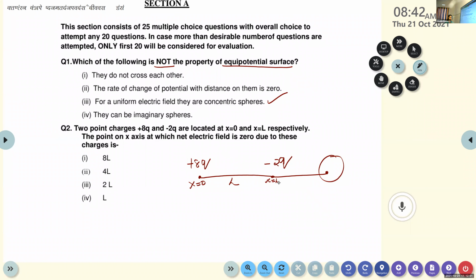How can we find it out? Two point charges are there, plus 8q and minus 2q, located at two different positions. Then what about the electric field due to these charges at a third point? Use the superposition principle for the electric field.